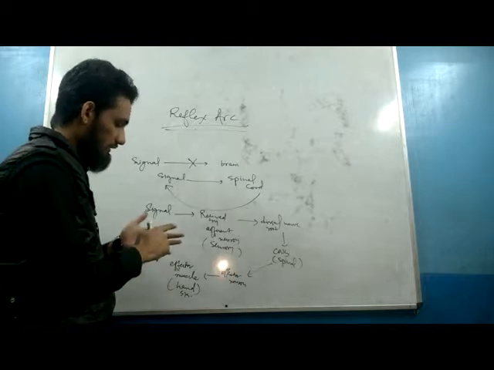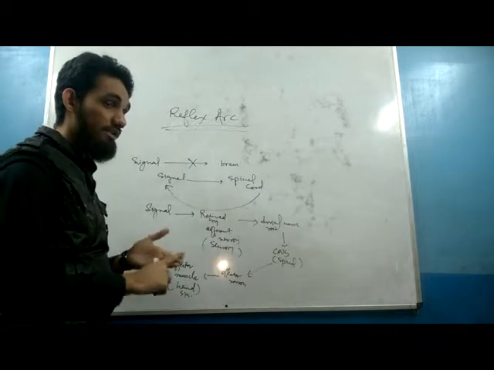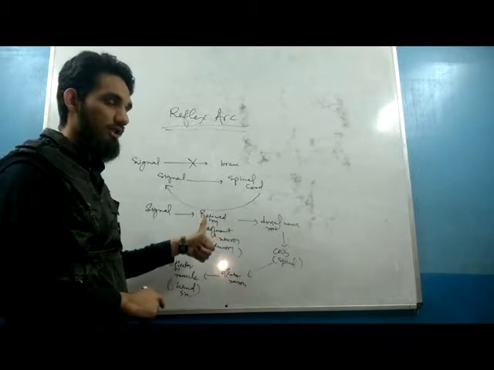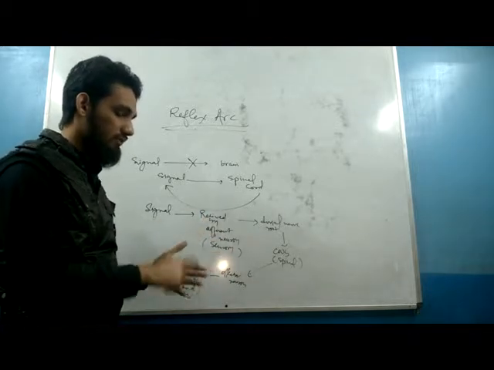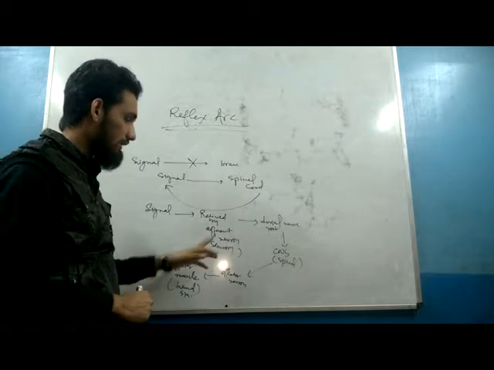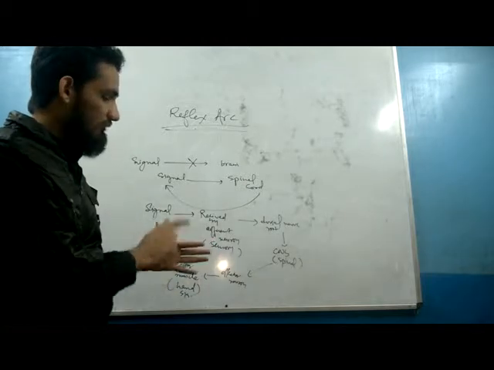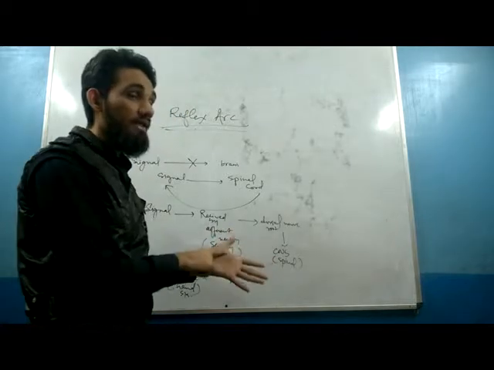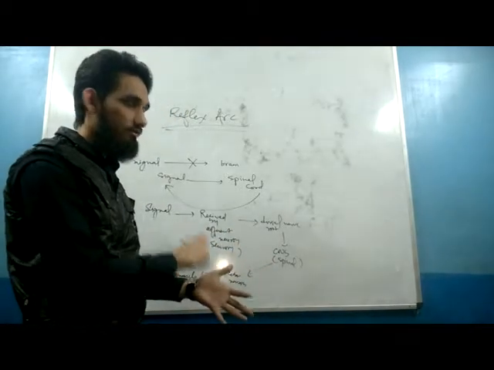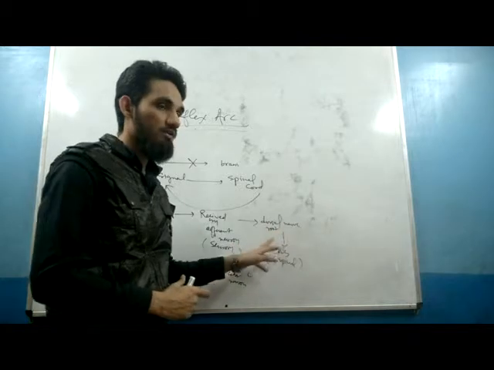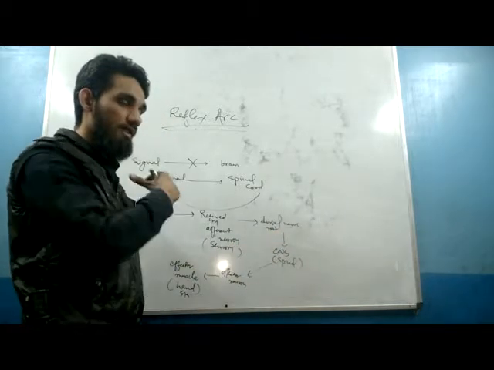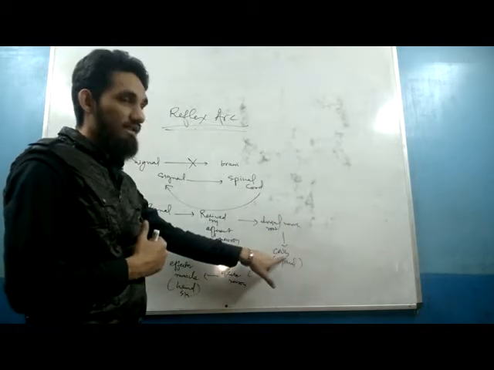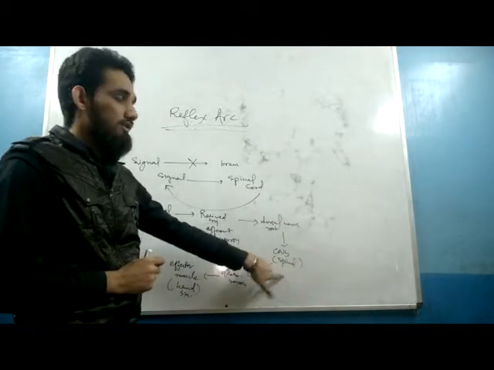So this is the signal. In our finger there are sensory neurons. These sensory neurons are called afferent neurons. I told you afferent and efferent. Afferent neurons take the signal from organs to the brain or CNS. So the signal is received by the afferent neuron. The afferent neuron then sends the signal to the main nerve, the dorsal root nerve. The main nerve is attached with the spinal cord. So the message goes to the CNS, mainly the spinal cord.